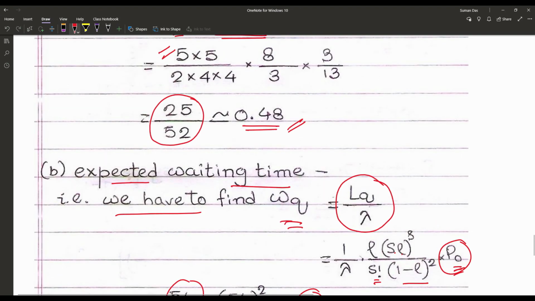And that is how we can solve the model 4. Before any problem statement, we have to check whether it is really falling in the model 4 or not. Then we should proceed.